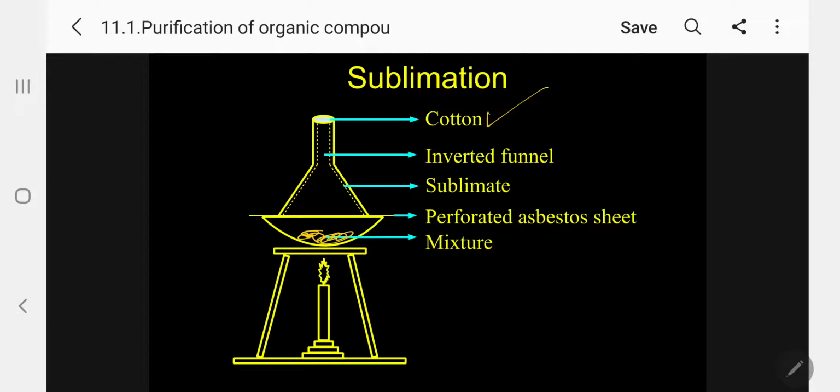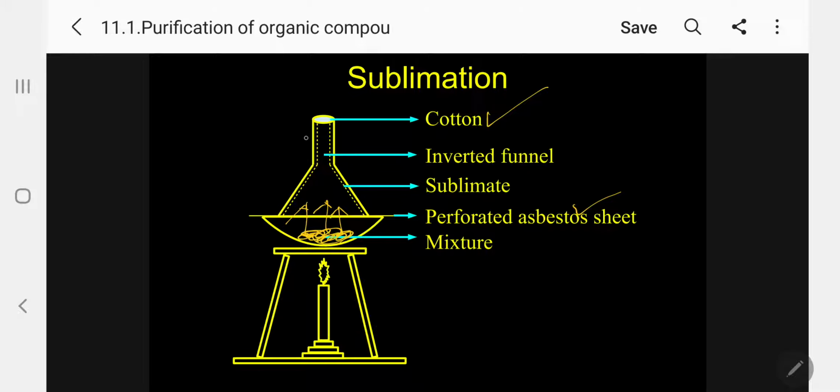The impure mixture of solid we are taking here. So what is happening? This is the perforated asbestos sheet. When we are heating the china dish containing impure solid with the help of a burner, the solid becomes converted into vapor form. Vapor will pass through the filter paper, so other unwanted impurities will be retained in the china dish itself.